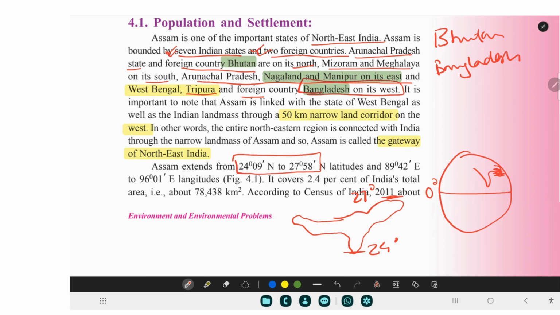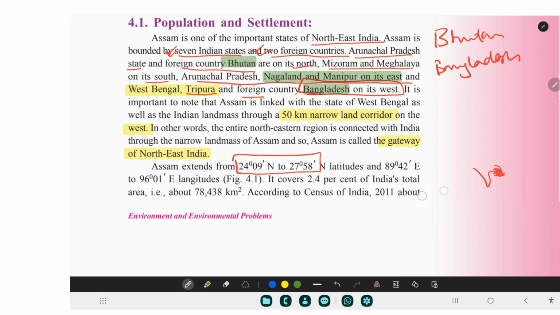Why north? Because it is in the northern hemisphere. All right, so this is what it is.